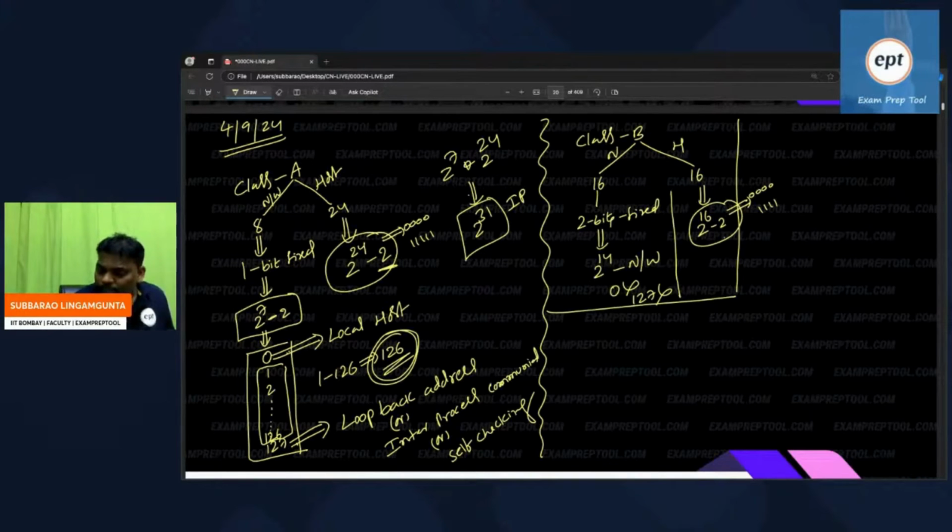But in the network area, all zeros and all ones are not possible. The reason is that a class B network starts with 1 0.